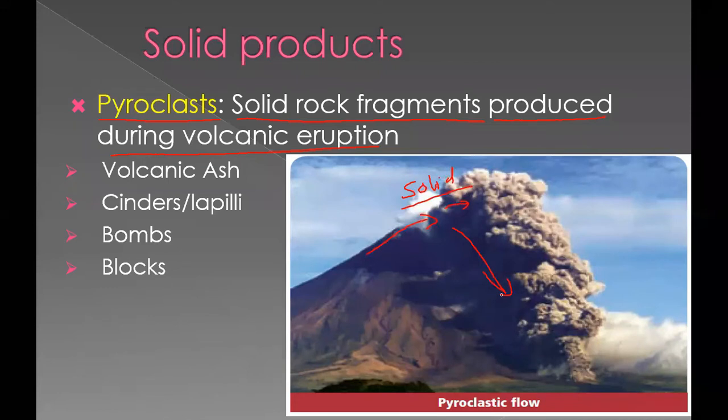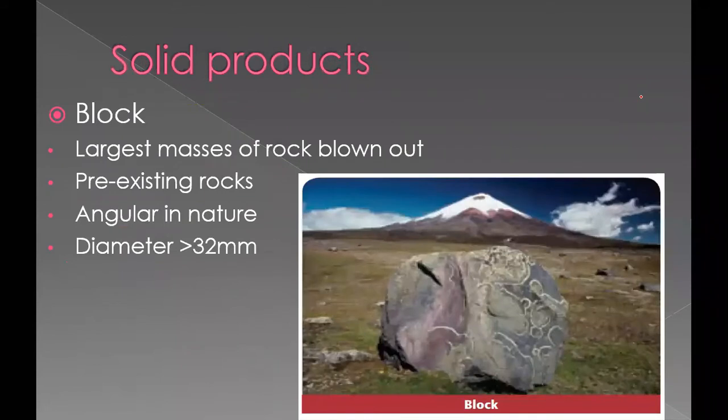So these solid products are divided into four: volcanic ash, cinders or lapilli, bombs, and blocks. So one by one we'll discuss what is cinder, what is bombs, what is blocks. So first we'll discuss what is blocks.